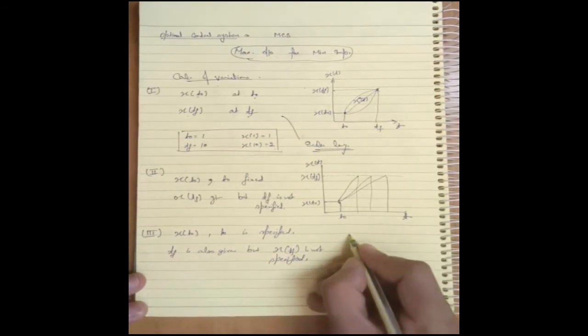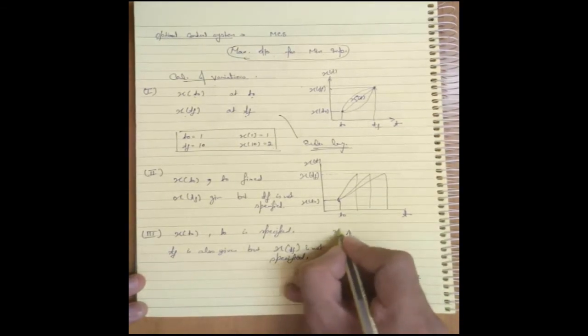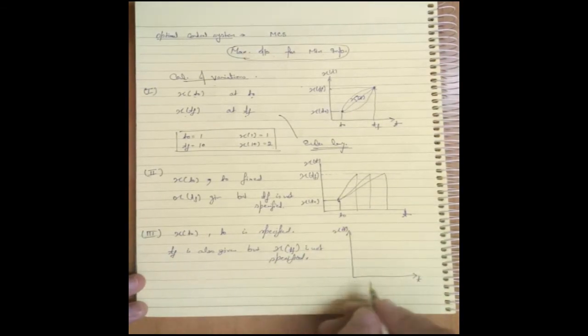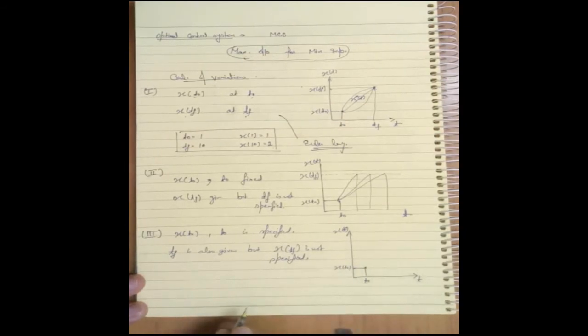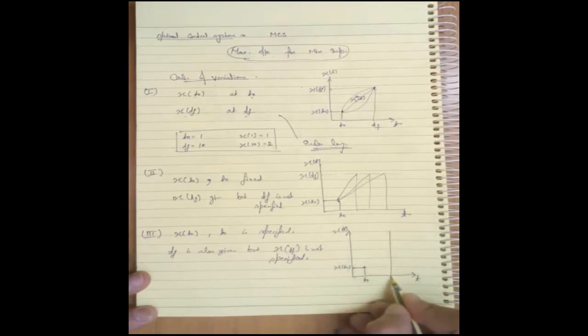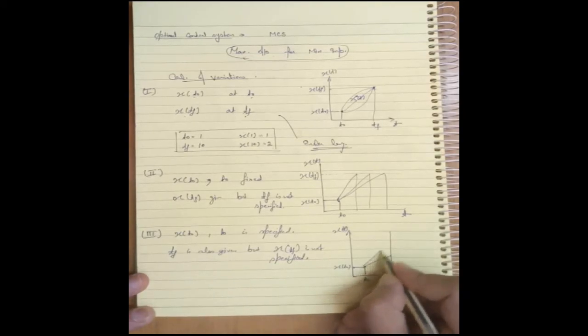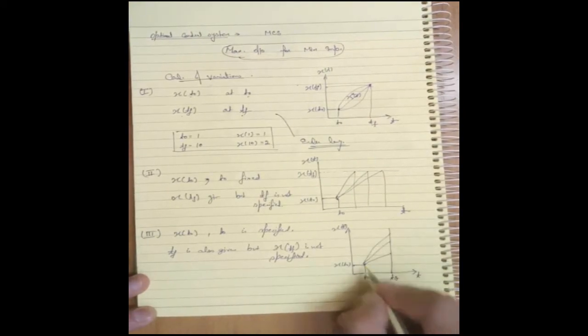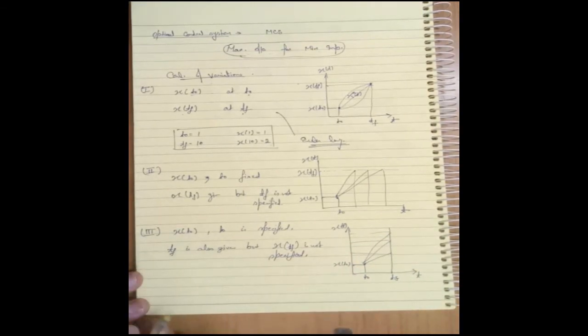So in this case, this is my t, this is my x of t. Let here be my initial point, and my tf is given. This is my tf, and my state may be here, here, or over here. So my final state is not fixed. This is my third type of case.